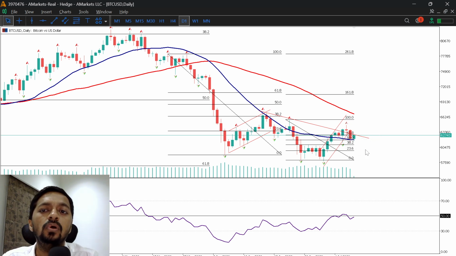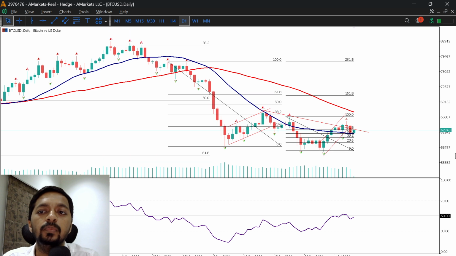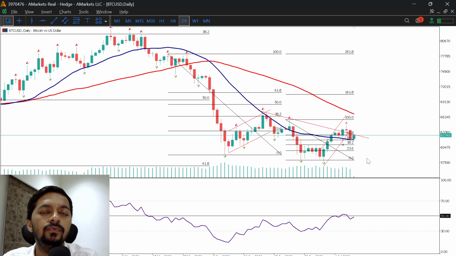So we can expect a reversal from this point if price is breaking down below 61,800. Definitely one can look for a strong selling opportunity below that level. If you are a bull, you can look for a short to medium term trade above the 64,500 level, and if you are looking for a bearish continuation trade, you can look below the 60,000 level, right?